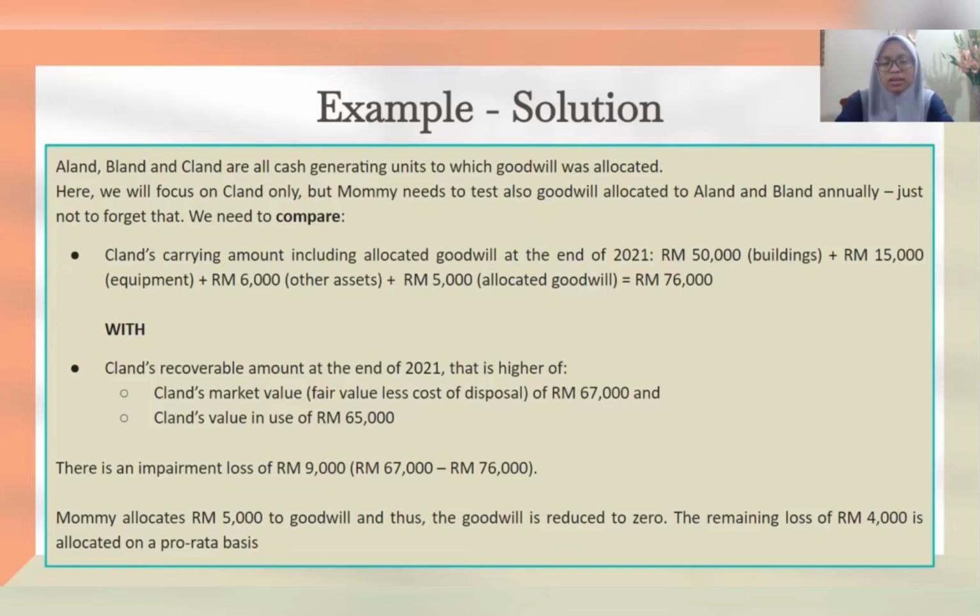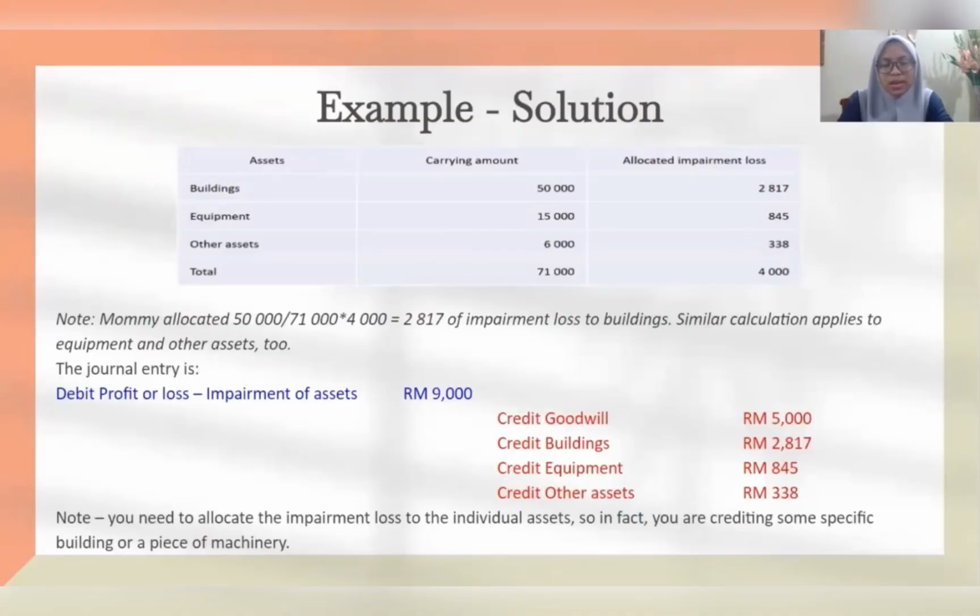So since Mummy allocates 5,000 goodwill to Clan, the goodwill is being reduced to 0, and the remaining loss of 4,000, we need to allocate on a pro rata basis. Okay? As you can see here, this is the allocated impairment loss for each of the assets just now, which is building, equipment, and also other assets. So since the total balance of impairment loss after we have deducted the goodwill is 4,000, we need to allocate this 4,000 to each of the assets.